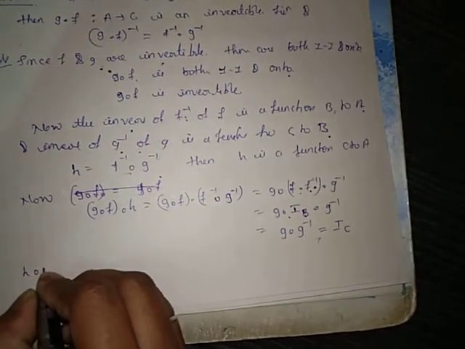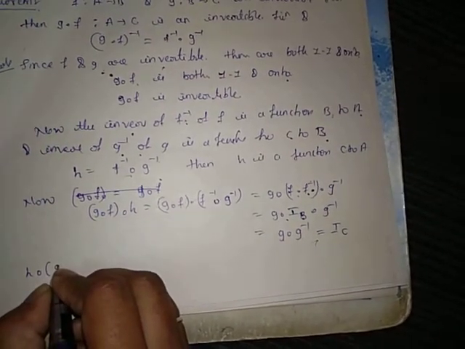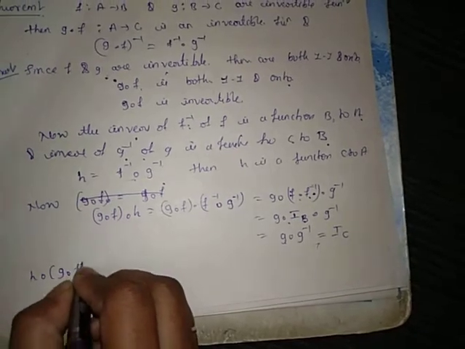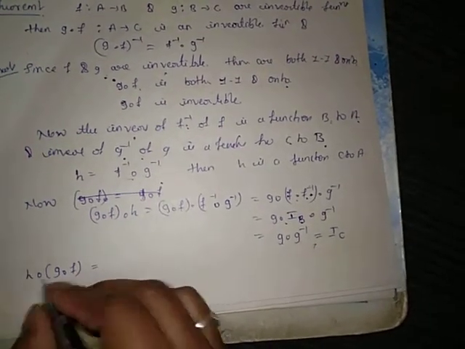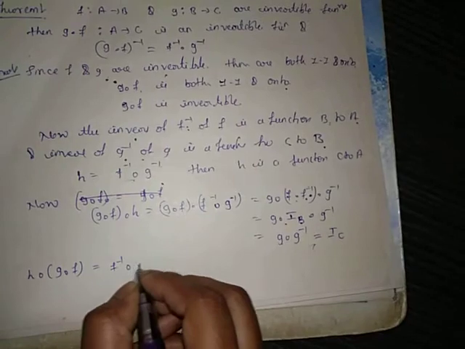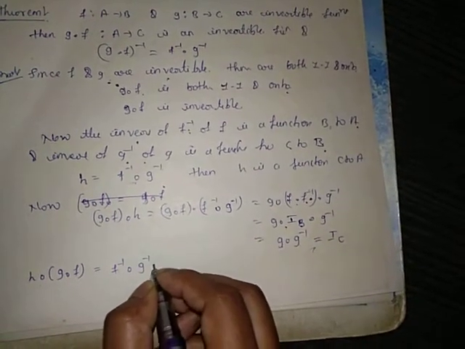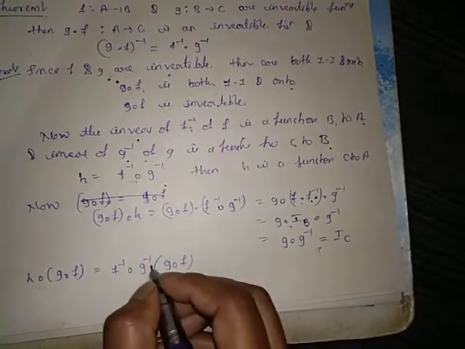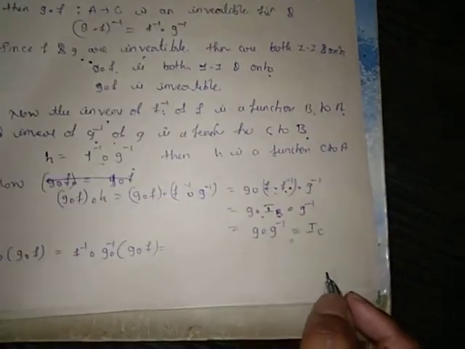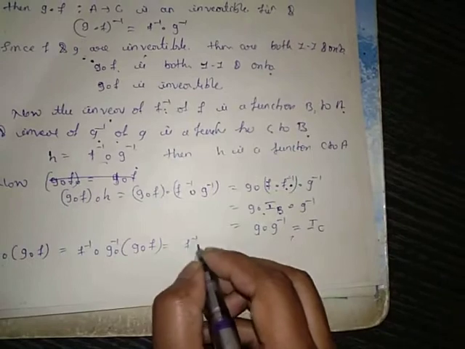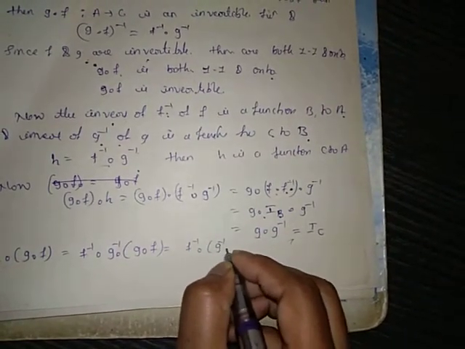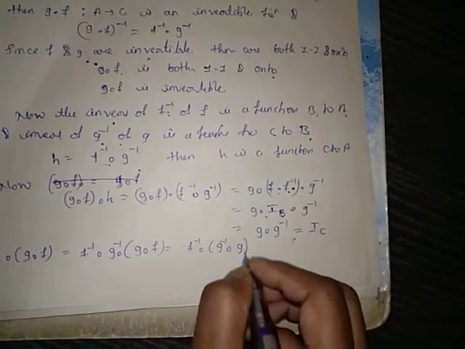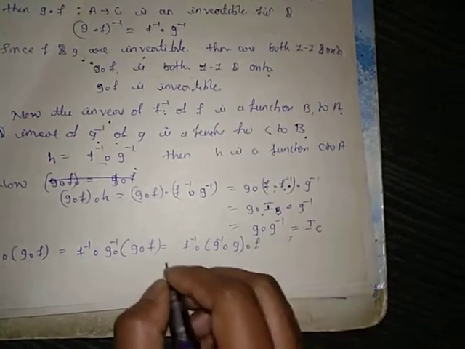Similarly, h dot g dot f equal to ia. h can be written as inverse of f dot inverse of g dot g dot f. That can be written as inverse of f dot inverse of g dot g dot f.